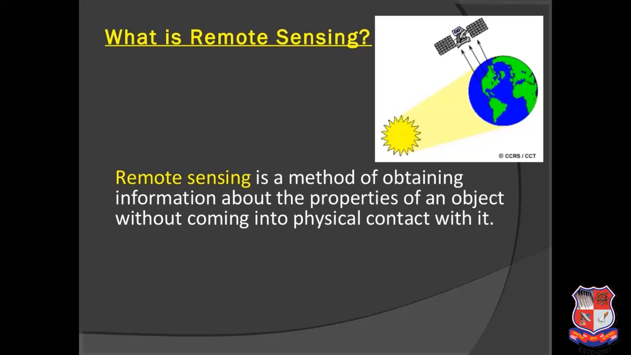You are just making observations. How does it change with time? How does it change with space? How is it reflecting the light you are propagating on it? So that is remote sensing. Remote sensing is all about observations, getting data, transferring it to the ground based stations, and interpretation of that data.